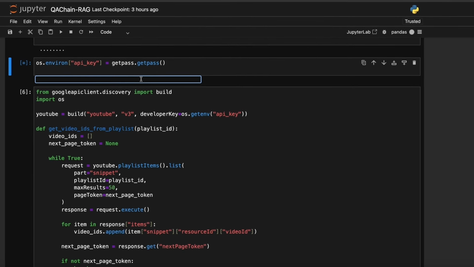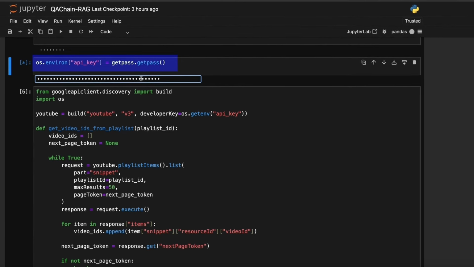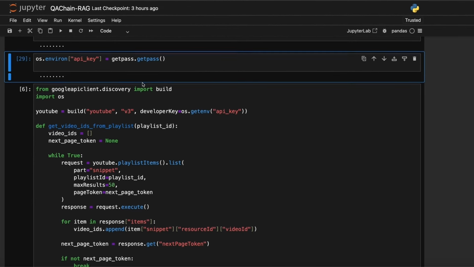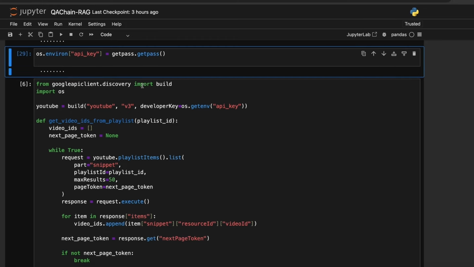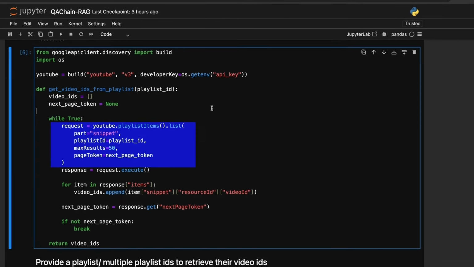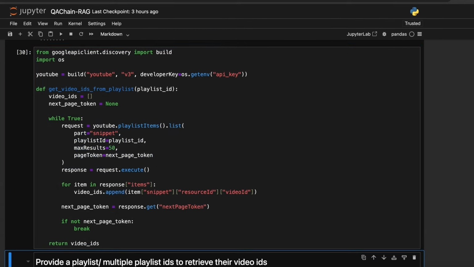First step is to retrieve all the video IDs for a YouTube playlist. Here's the function. I'm using YouTube Data API here. It needs an API key. You can check the video description to know more about creating API key. We'll specify the playlist ID here and retrieve the video IDs.